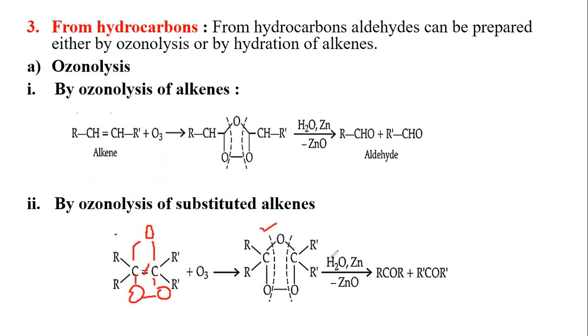This ozonoid, when it undergoes hydrolysis, breaks into the final products, aldehydes and ketones. So in the case of substituted alkenes, we get ketone, and in the case of linear alkenes, we get aldehyde.